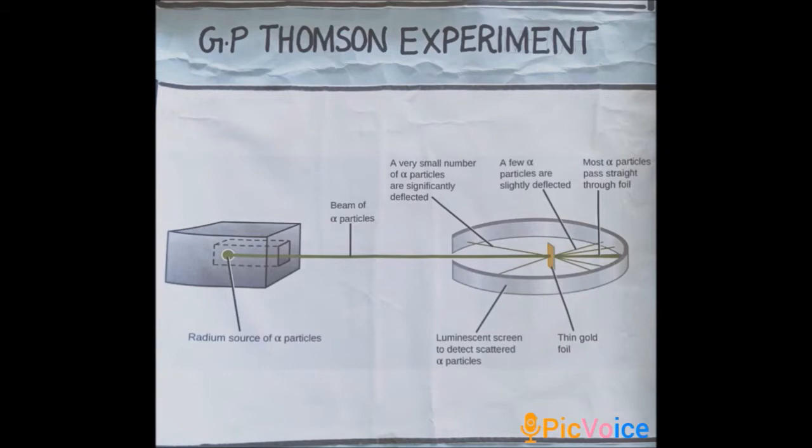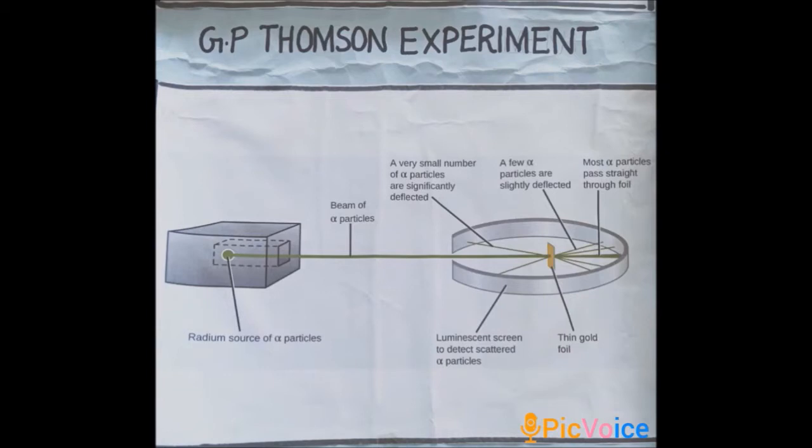G.P. Thomson observed that the beam of electrons, after passing through the thin foil of gold, is received on the photographic plate, which is placed perpendicular to the direction of the beam.